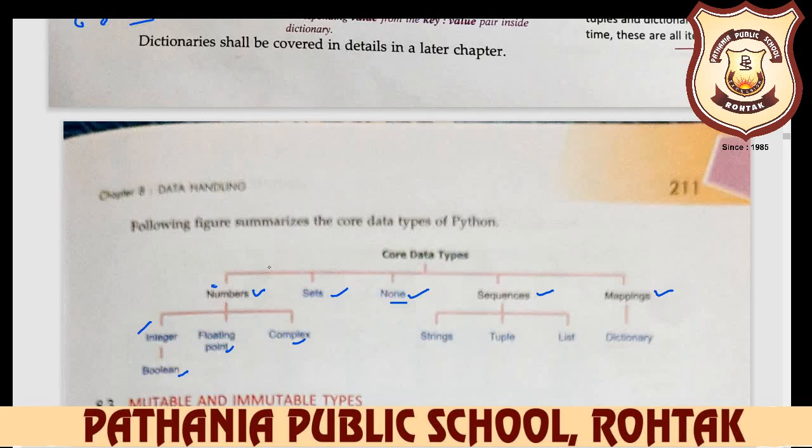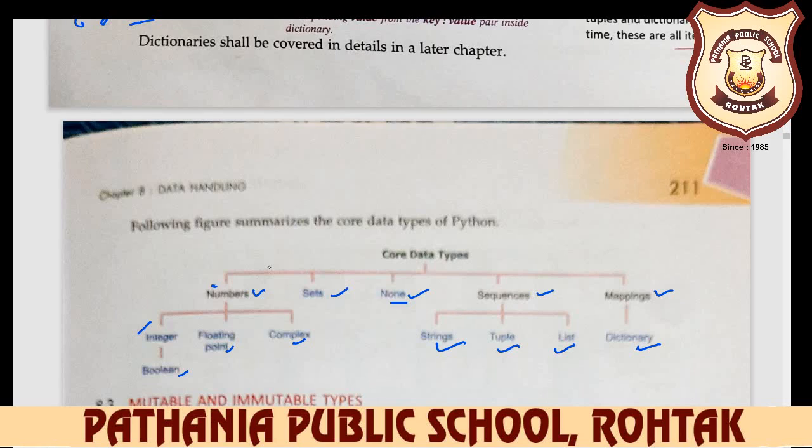After that, we write down sequences. The other data type is sequences. In sequences, we have string, tuple, and list. We have already learned what a string is, what a tuple is, what a list is. And in mapping, your dictionary. So here our data types are completed.